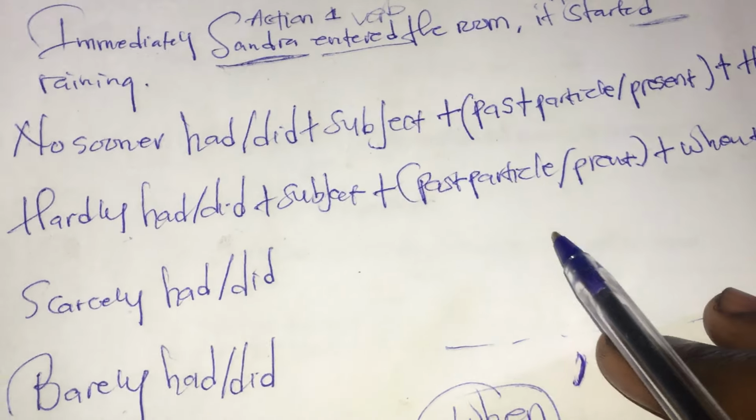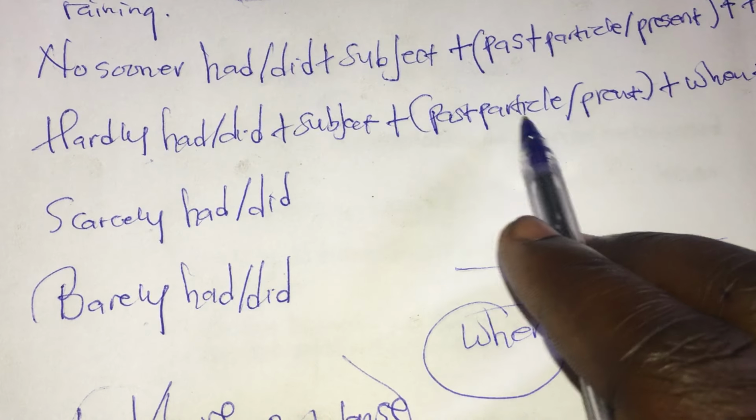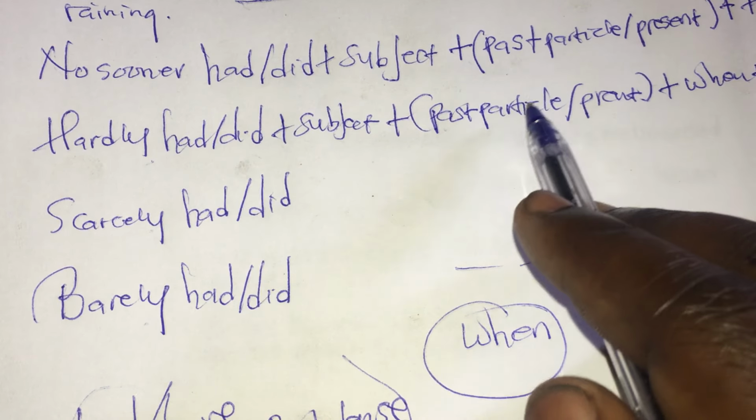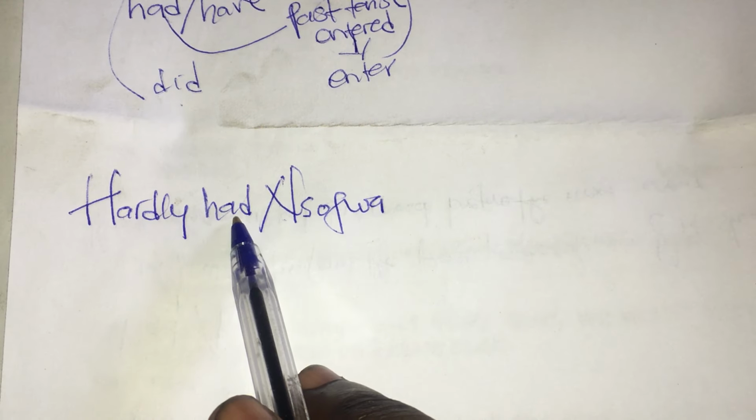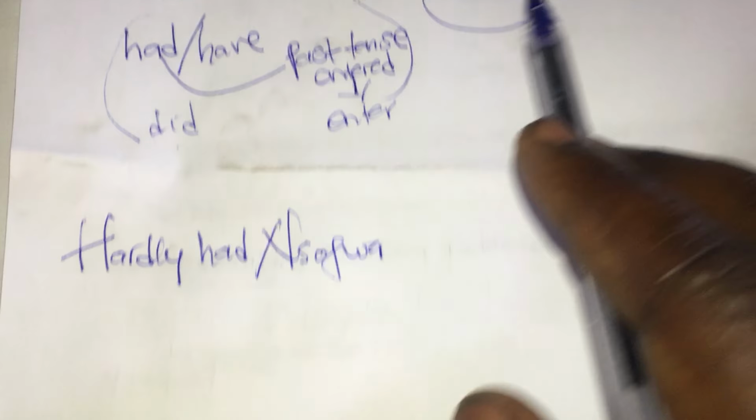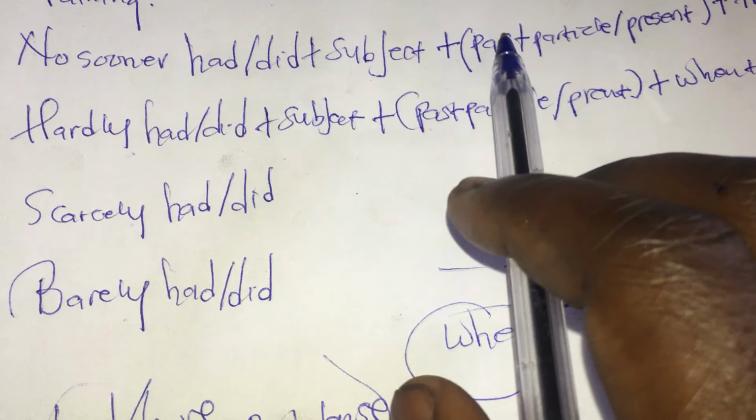After mentioning the subject, which is Nsofwa, the person under discussion or the doer of the action, then plus the past participle or present. Now we are going to use the past participle. Why? Because I have used the word had. But if I said hardly did, I would have used the present, which means I have to change the verb.